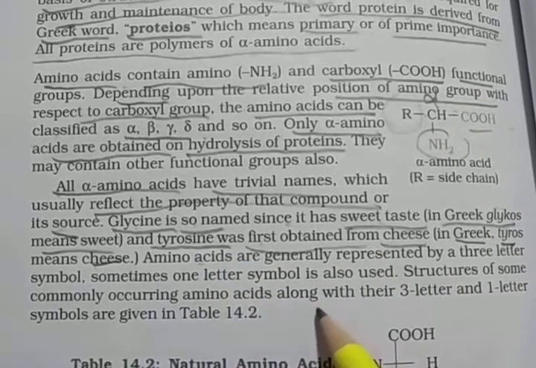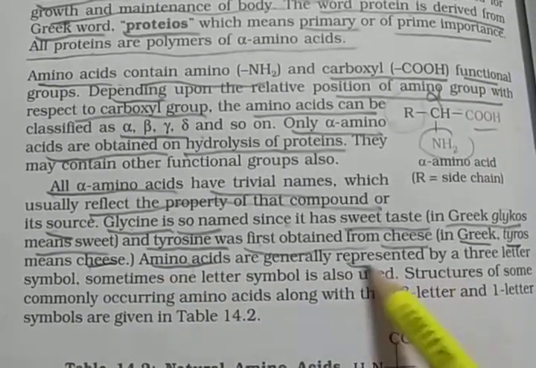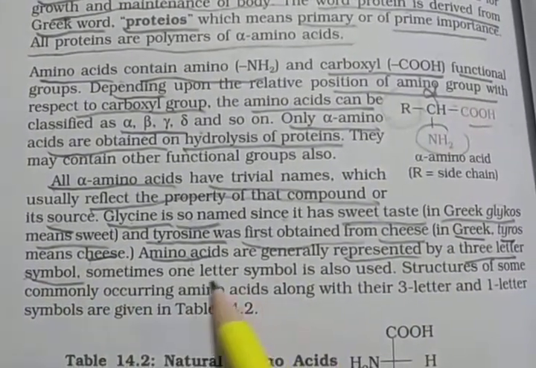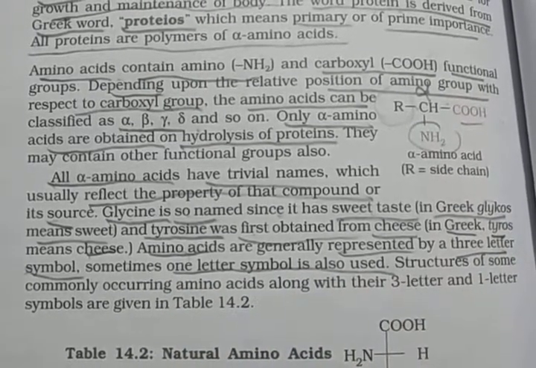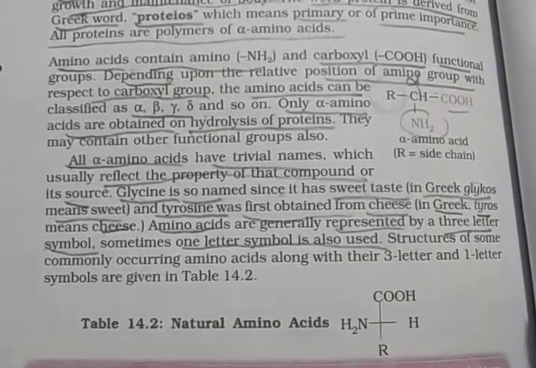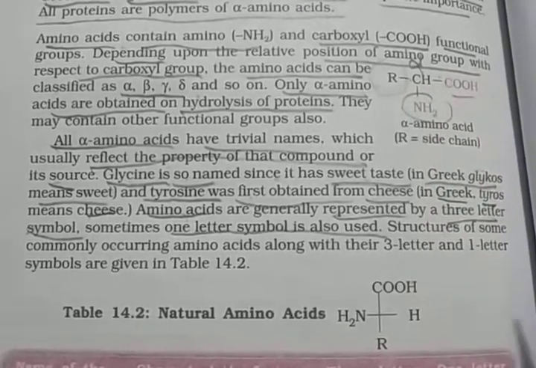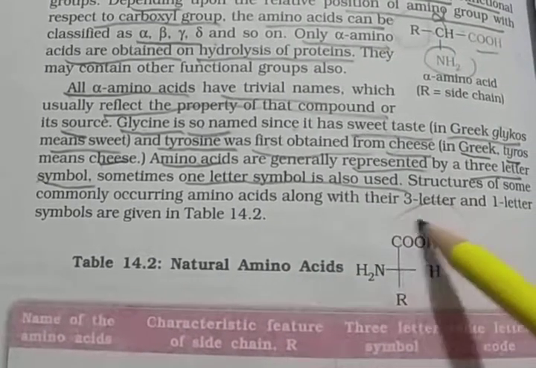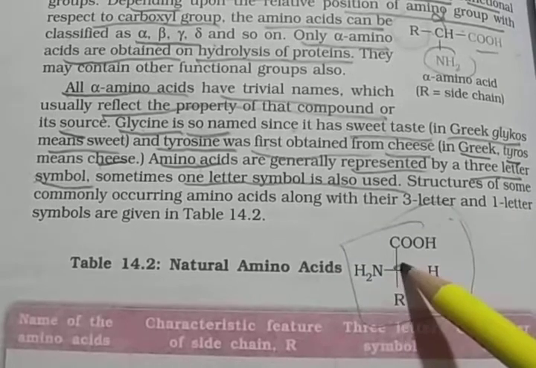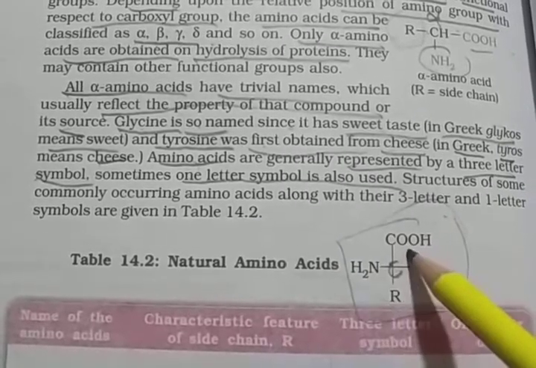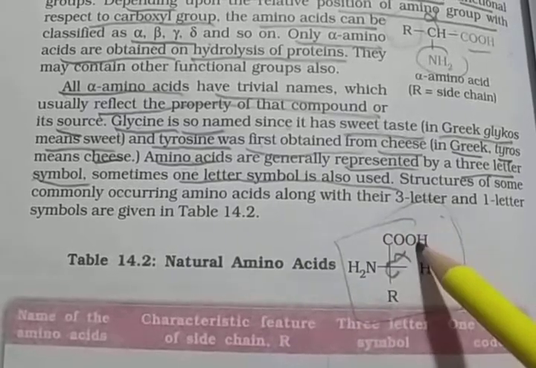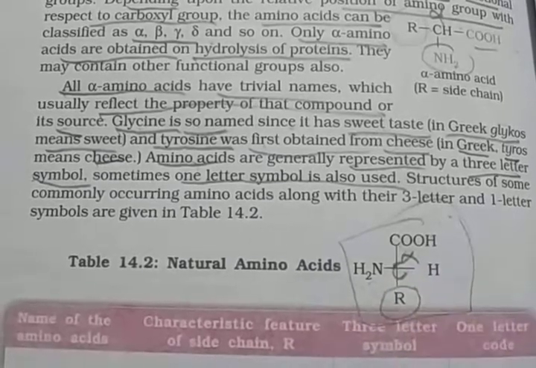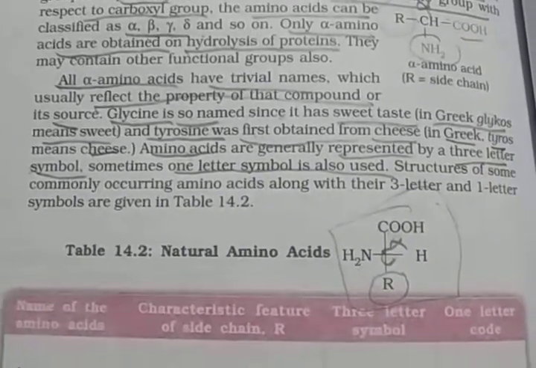Amino acids are represented by a 3-letter symbol, and sometimes a 1-letter symbol is also used. You only need to learn the 3-letter and 1-letter symbols. In the natural amino acid formula given here, this carbon is the alpha carbon. The NH2 group and the carboxylic group are both attached to this carbon, and this is the R side chain.